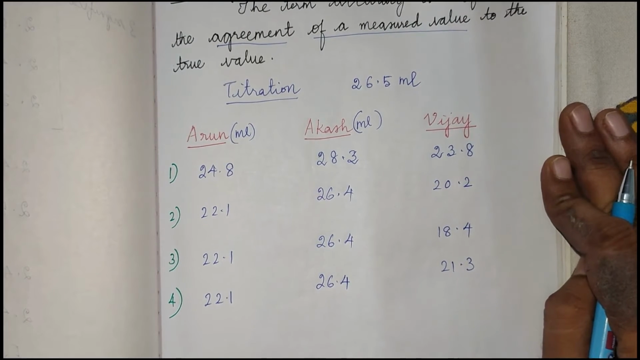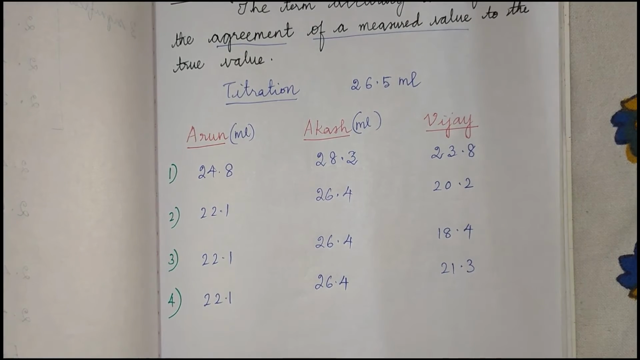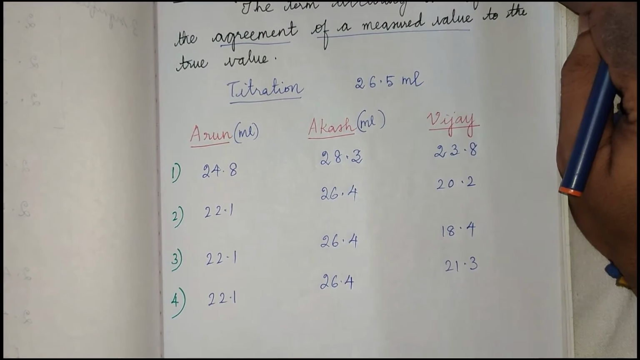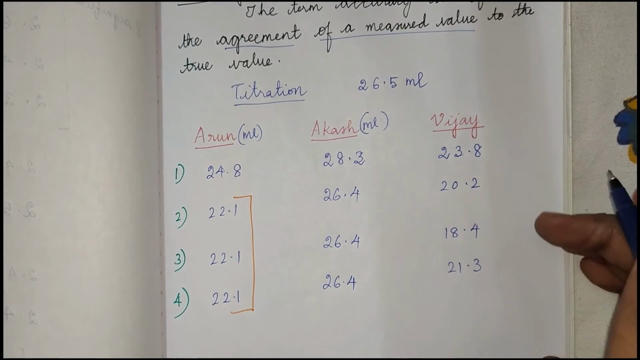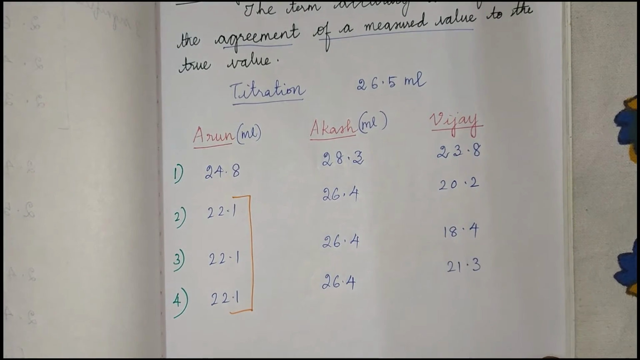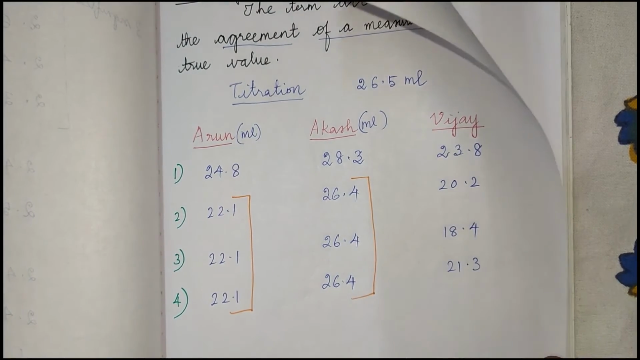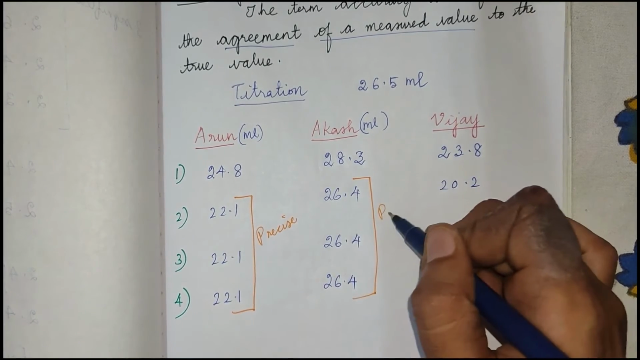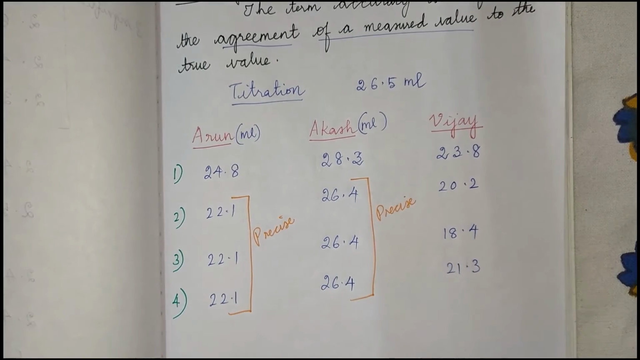Now, what is meant by the term precise? When you are carrying out an experiment and you get the same repeated values, that value is said to be a precise value, right? In case of Arun, he repeated the titration 4 times and 3 times he got the same value, and even Akash got the same value 3 times. Now, these two are precise, which means when you repeat the same experiment and get the same values, it is said to be precise.